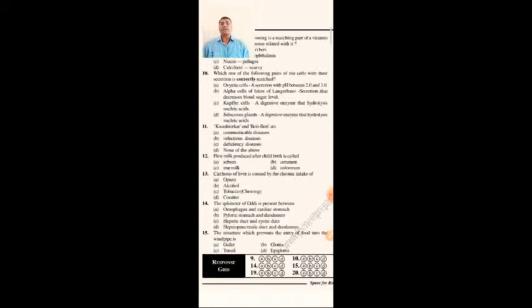The opening is called glottis, and the cover over the glottis is called epiglottis. So the structure that prevents the entry of food into the windpipe and allows the food only into the food pipe is called epiglottis. D option.